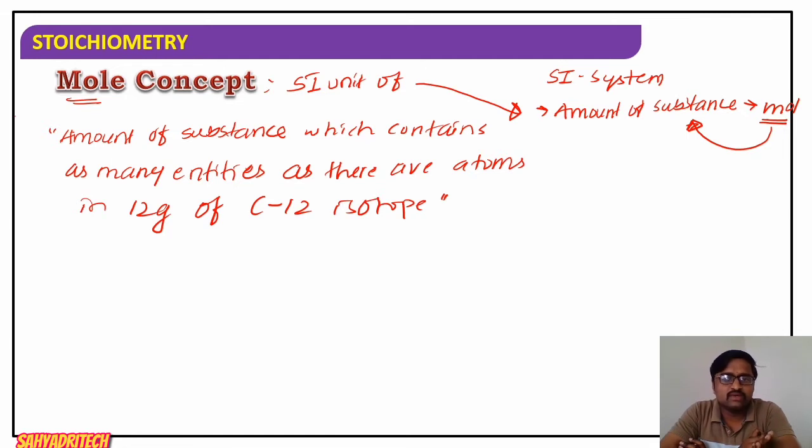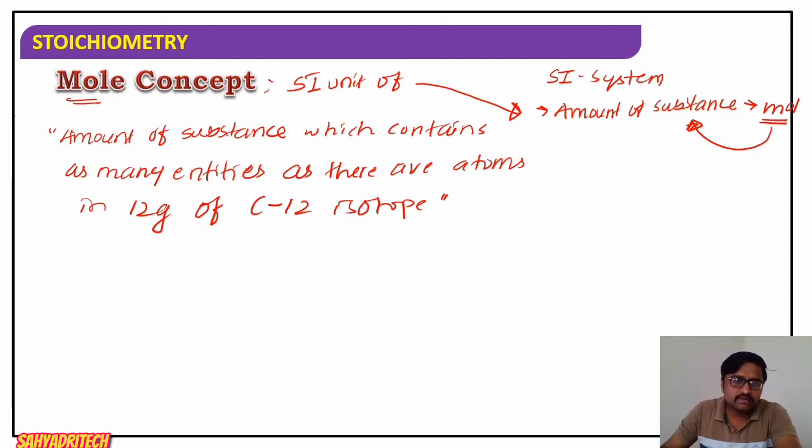So what is mole? It is the SI unit used to express the amount of a substance. How do we define mole? It is the amount of substance which contains as many entities as there are atoms in 12 gram of carbon 12 isotope. How many atoms are present in 12 gram of carbon 12 isotope?